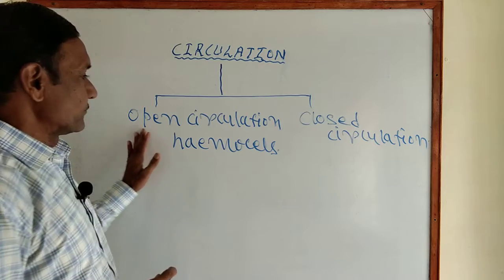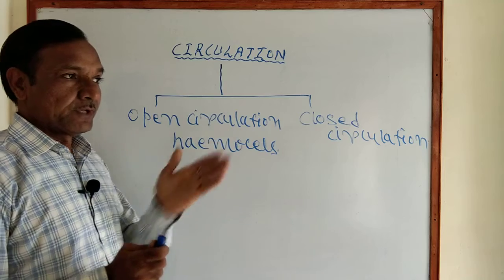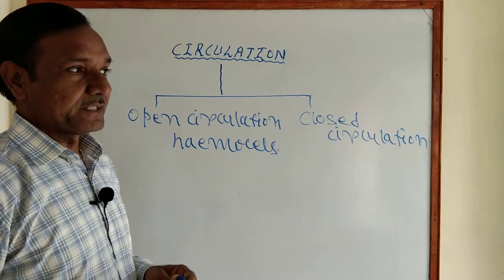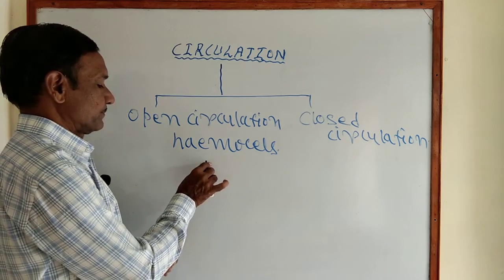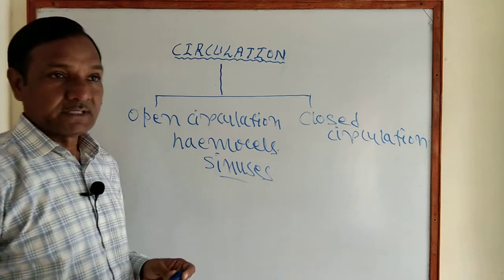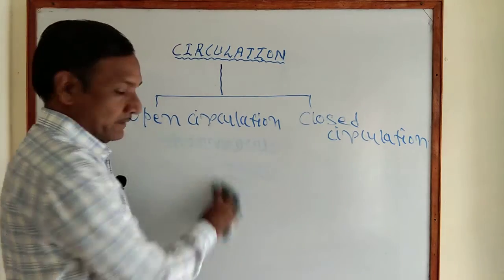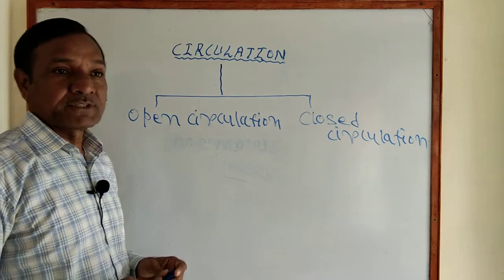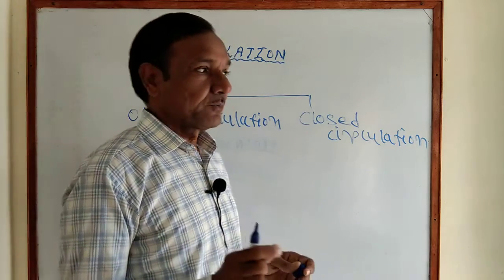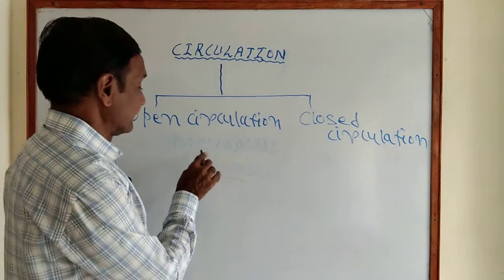That means within open circulation, the blood comes out from the blood vessels at certain places, and these places are called sinuses. In open circulation, the visceral organs or body parts lie in the blood-filled cavity.